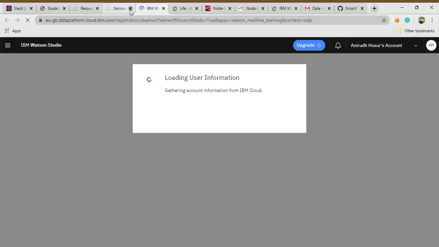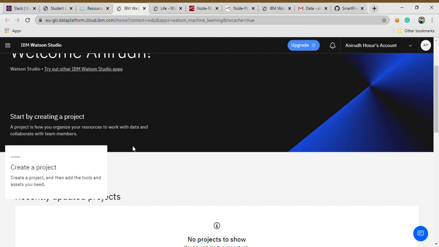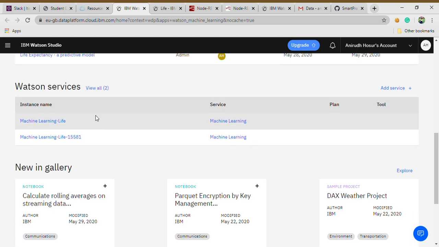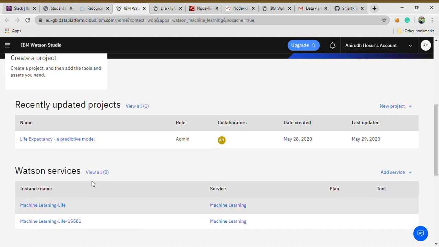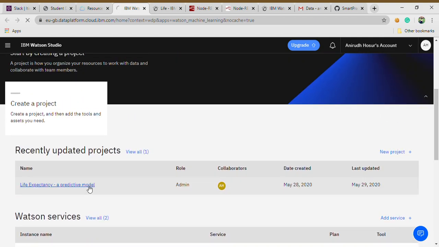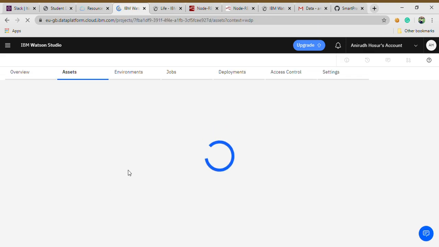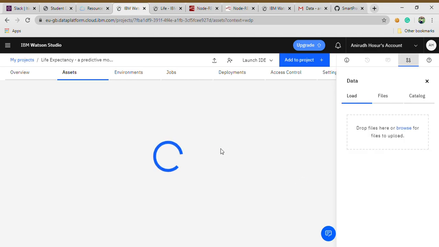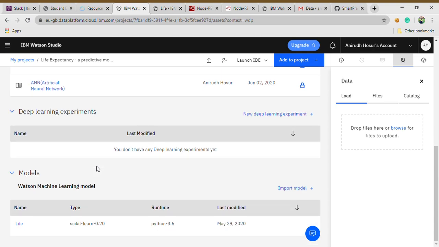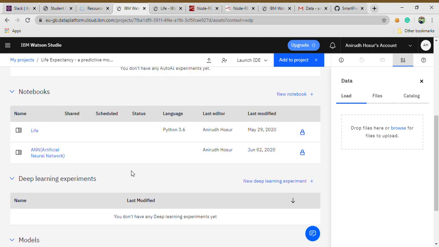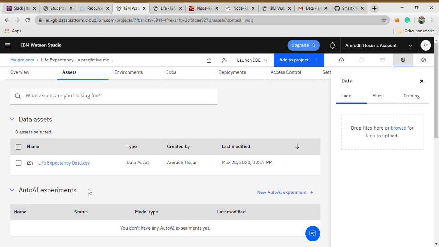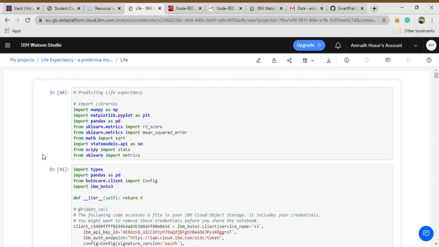Let me close this, there are already a lot of tabs here. And here you can see this is the project, some other services, etc. Here's the project, life expectancy, it's a predictive model. This is how IBM Watson Studio looks, and some other stuff which I have done. That's for later. So here I'll just close this. This is my code.